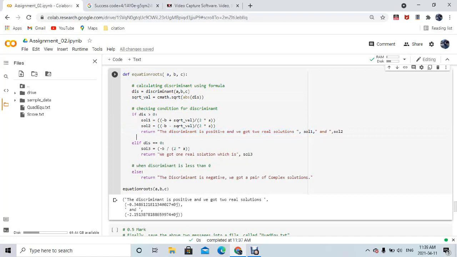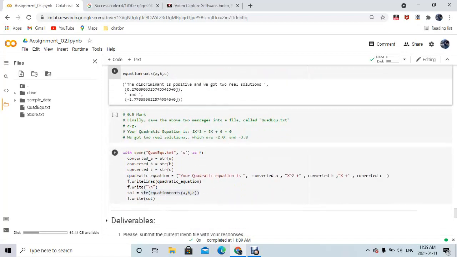The same I did with 0, but it has only one solution, which is solution 3. And for negative, I'm not going to create any solution for that, just a print message. So let's run this. It says the value is positive and we got two real solutions. Perfect.